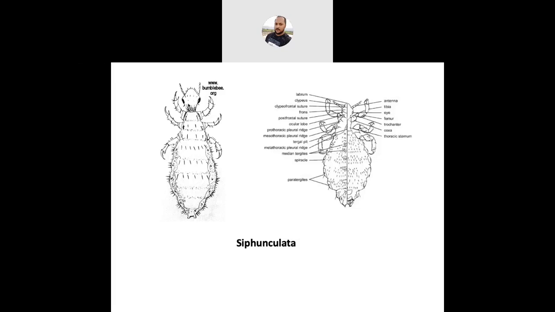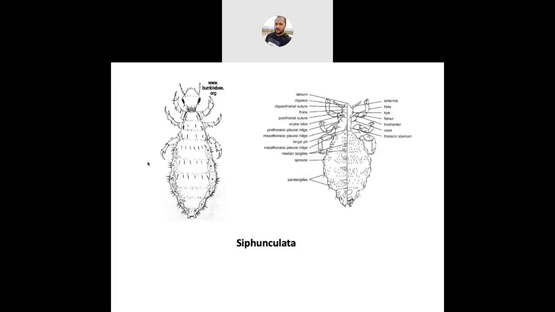The legs are scansorial type, inwardly bent, and they cling tightly to the mammalian hair.